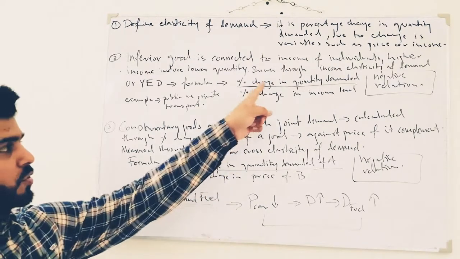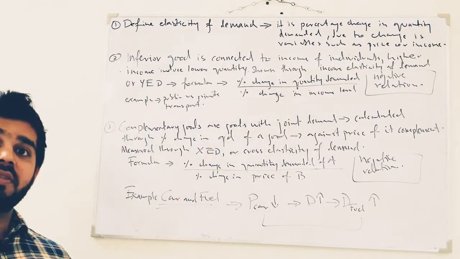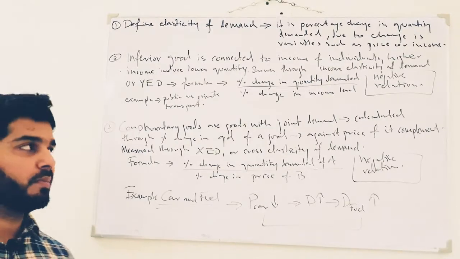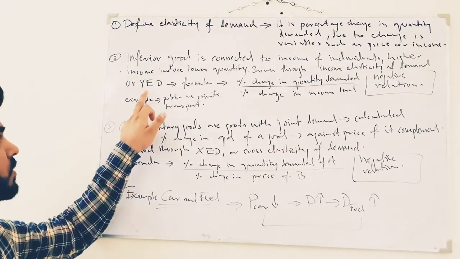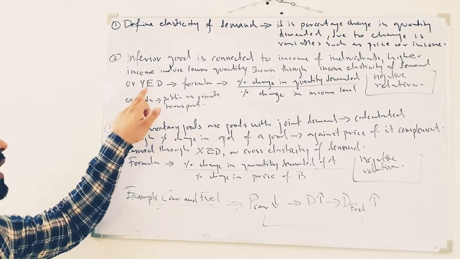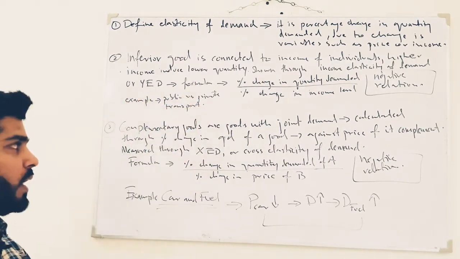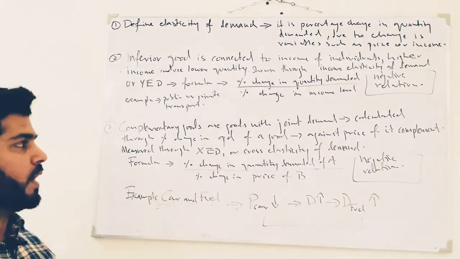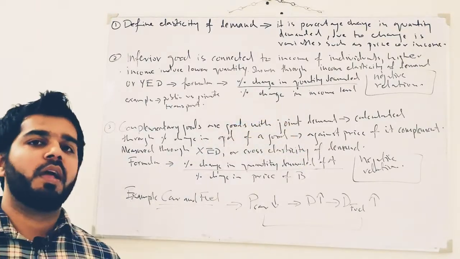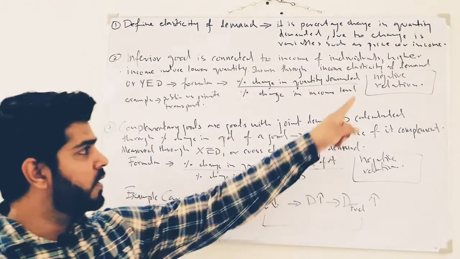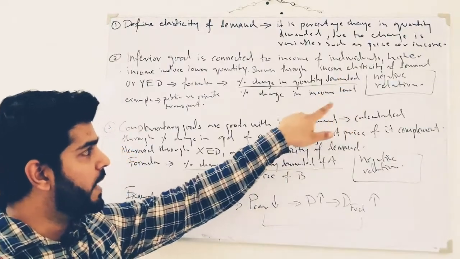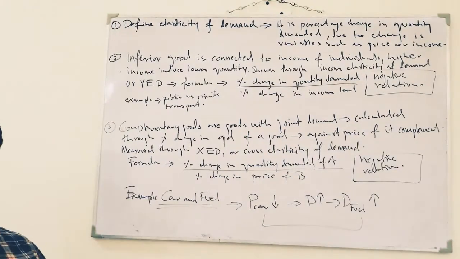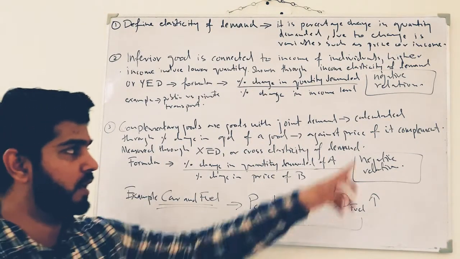So it can be shown through income elasticity of demand. So this is where you identified that inferior goods can be identified through income elasticity of demand, or also known as YED. So we denote income elasticity of demand through YED. Now what is the formula? Formula is very easy. The percentage change in quantity demanded divided by percentage change in income level. Now if we see that whenever the income level increases, the quantity demanded decreases for such goods. So the relationship is indirect, inverse, or you can call it a negative relation.